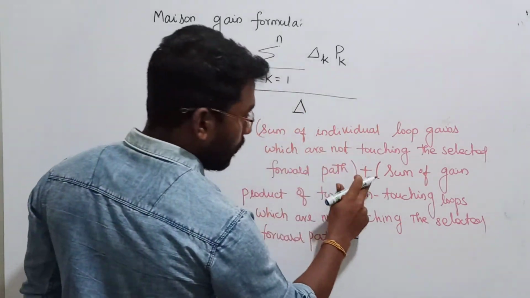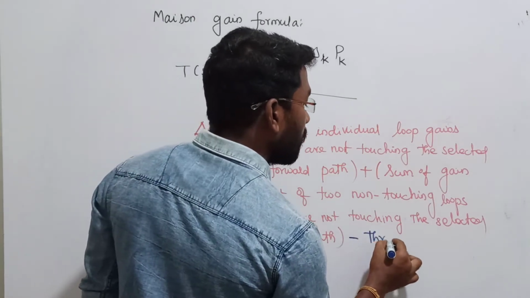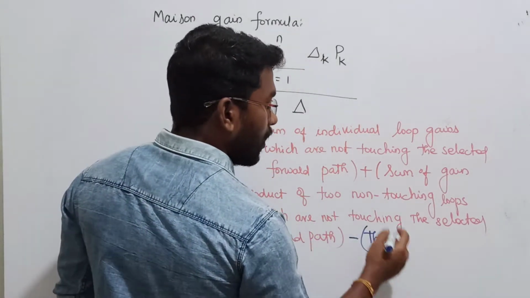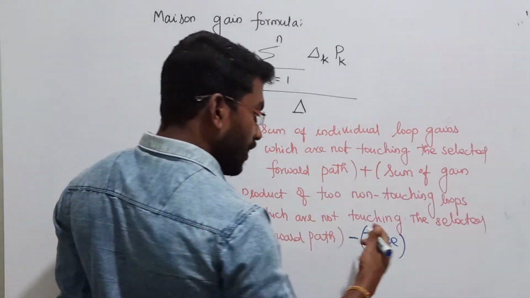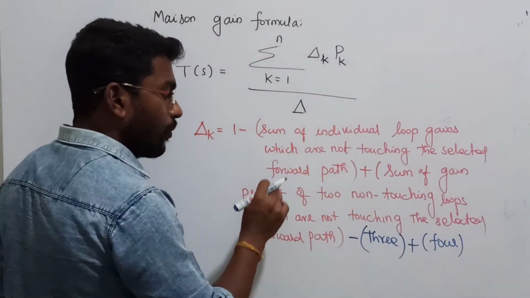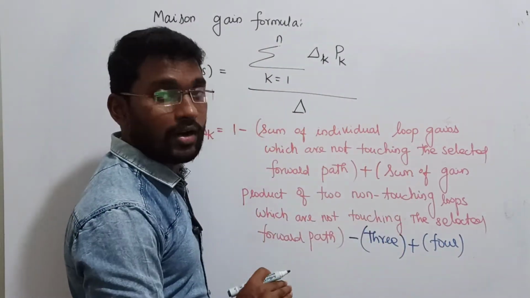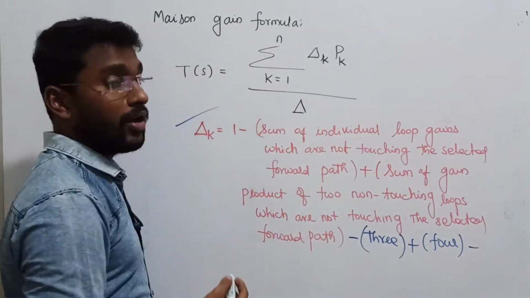Minus the sum of gain products of three non-touching loops which are not touching the selected forward path, and then put plus. Write the same sentence for four: the sum of gain products of four non-touching loops which are not touching the selected forward path, and so on. Clear? That is the general formula for del k.